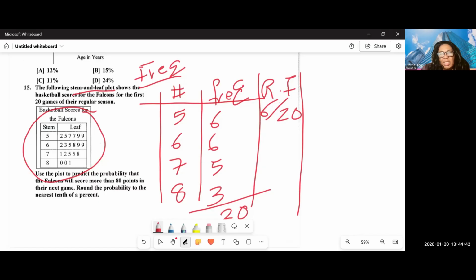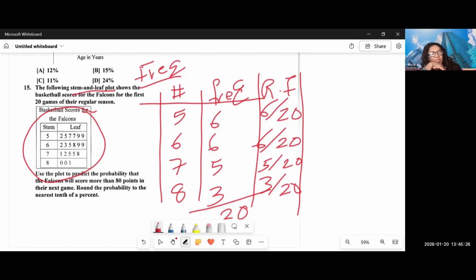Well, what is the probability that they scored in their 60s? 6 out of 20. What is the probability that they scored in their 70s? 5 out of 20. What is the probability that they scored in their 80s, or maybe greater than 80? 3 out of 20. And the question here is, what is the probability that the Falcons will score more than 80 points in their next game?